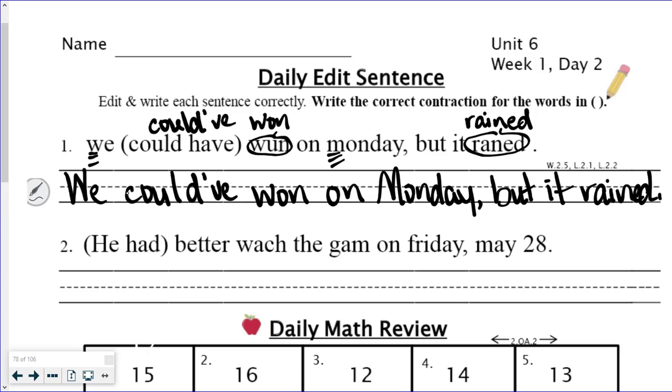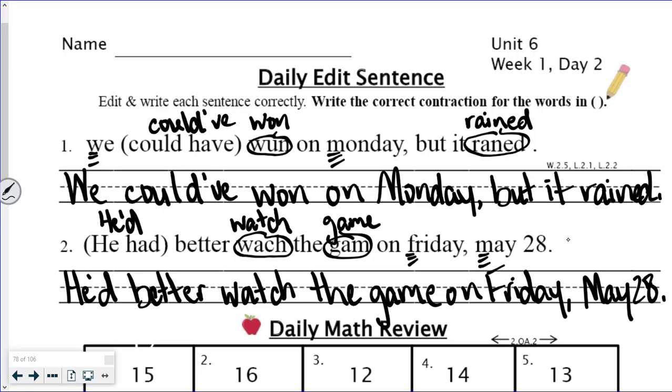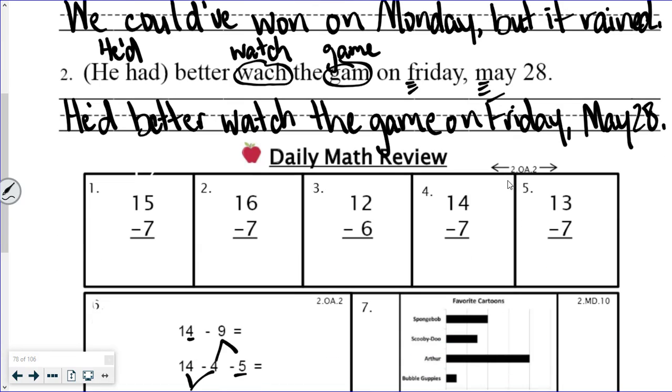So he had becomes he'd. Better watch. Watch is spelled incorrectly. And so it's game. So watch is W-A-T-C-H. Game is G-A-M-E. Friday is a day of the week, so it gets capitalized. May is a month, it gets capitalized. And then we get a period. All right, looks good. Let me rewrite it nice and neat on the line. All right, fixed up number 2. And we can move on to the daily math review.